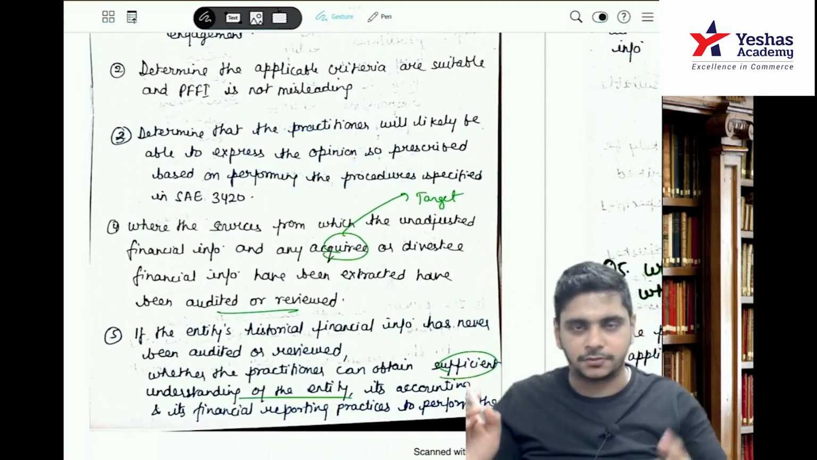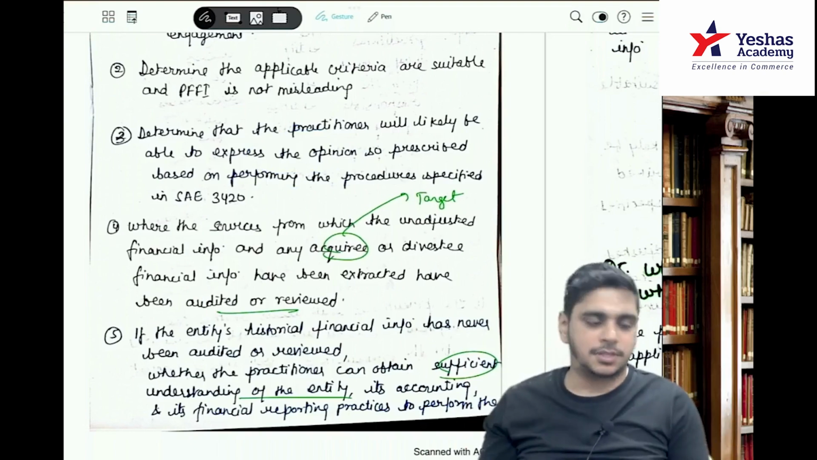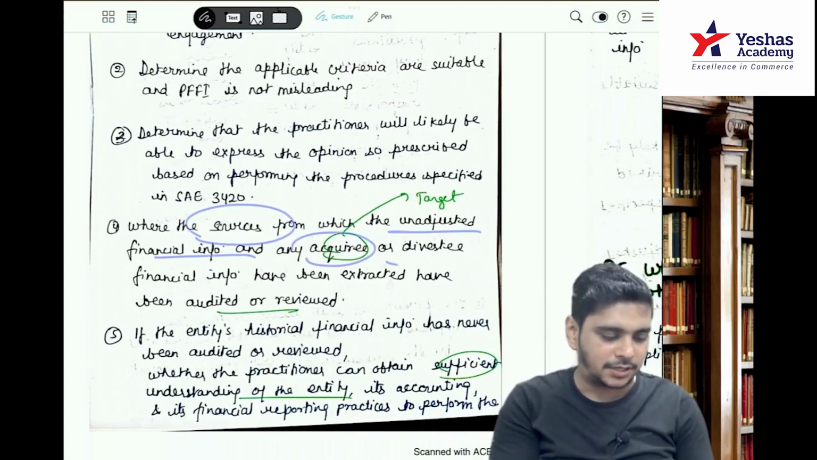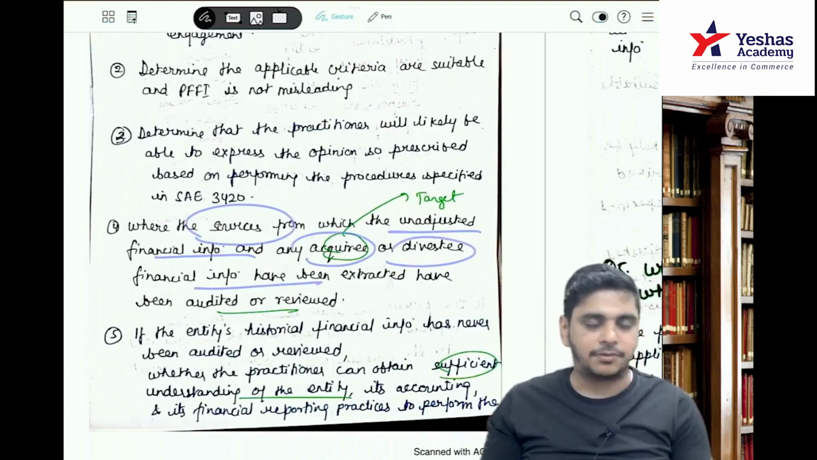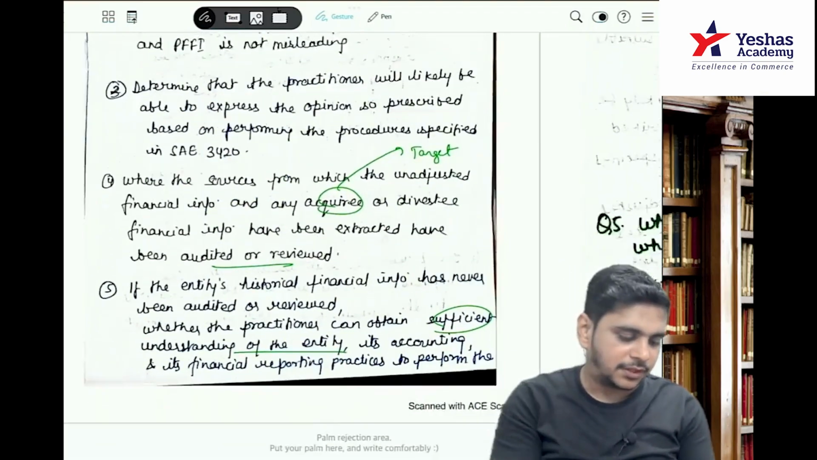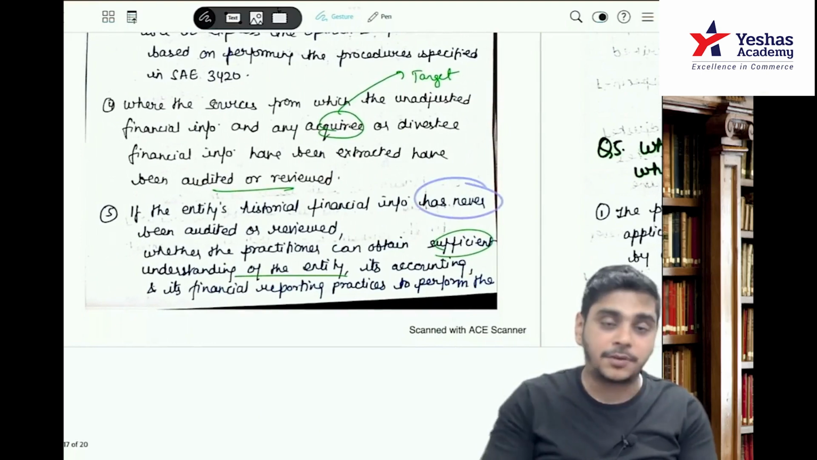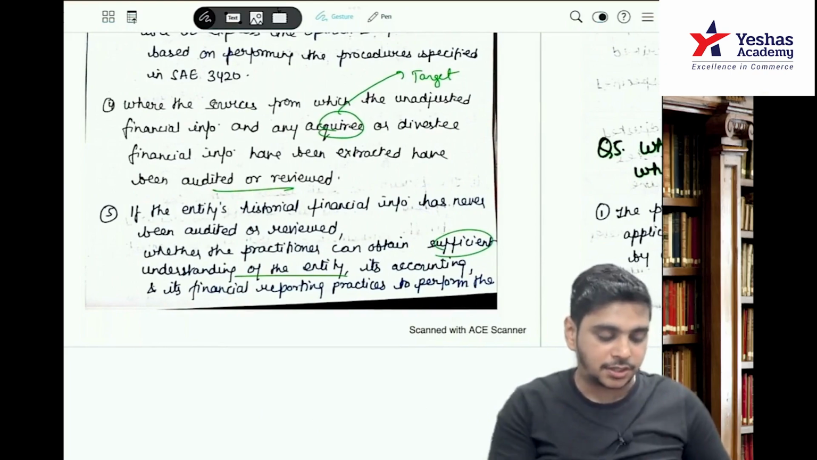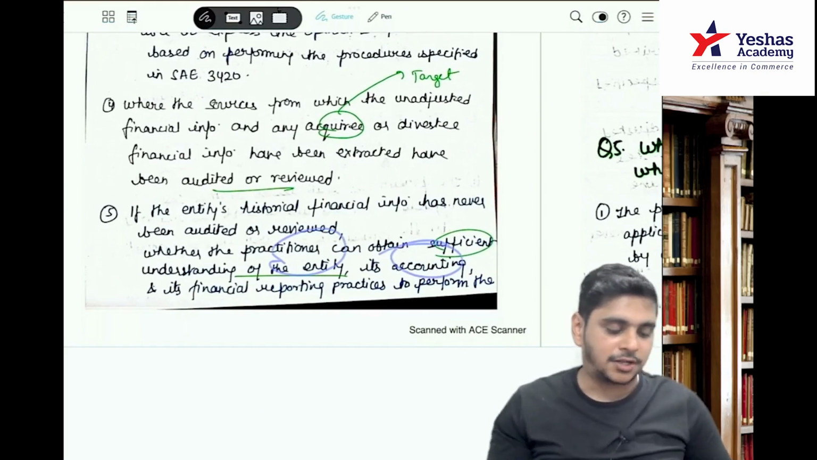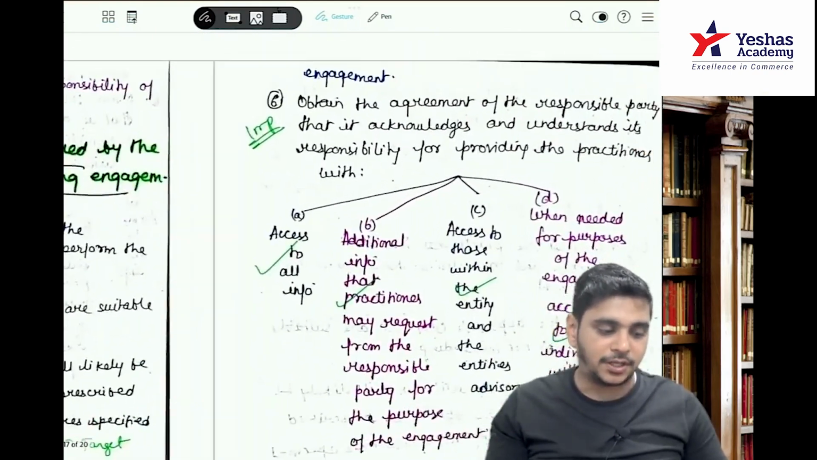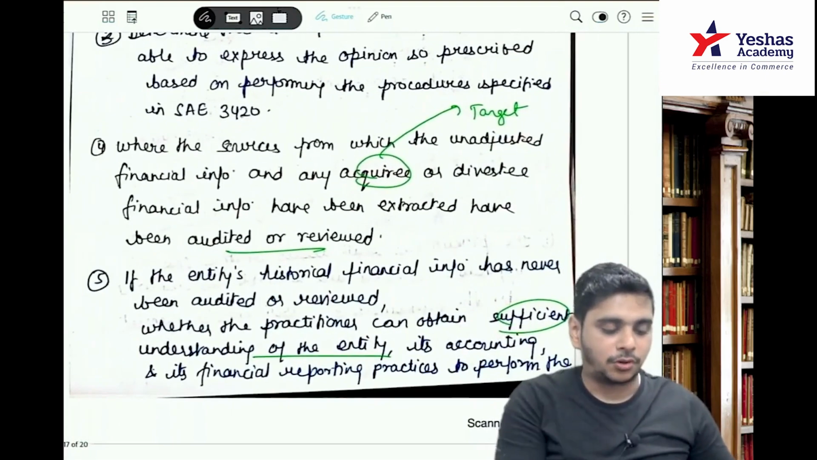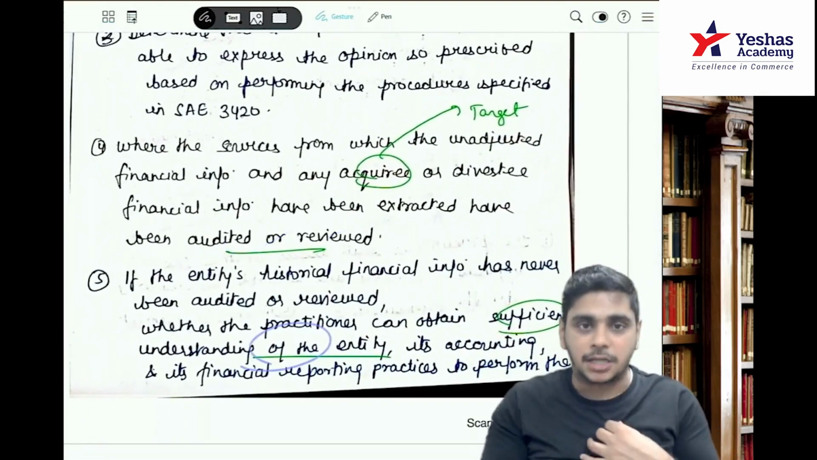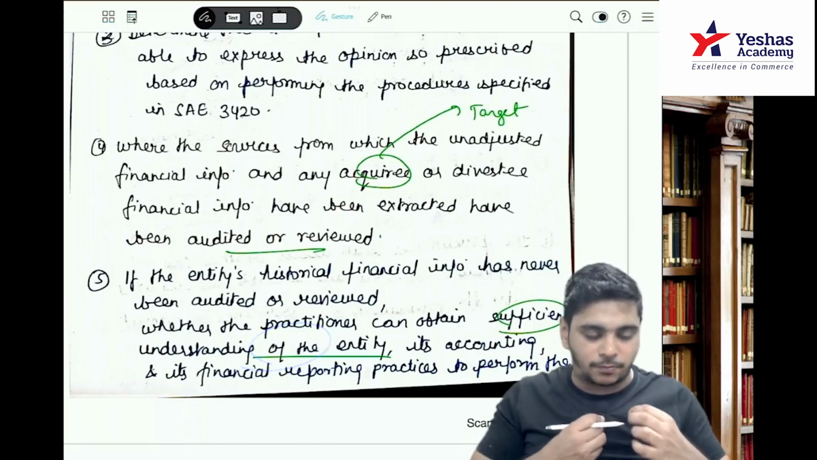Then the sources from where the unadjusted financial information is taken. The sources from which the unadjusted financial information and any acquiree or diversity financial information have been extracted should have been audited or reviewed. If the entity's historical financial information has never been audited or reviewed, whether the practitioner can obtain sufficient appropriate evidence and an understanding of the entity, its accounting and its financial reporting practices to perform the engagement. So generally it should be audited or reviewed. If not, will you be able to understand the entity, its accounting practices and financial reporting practices to perform the engagement?